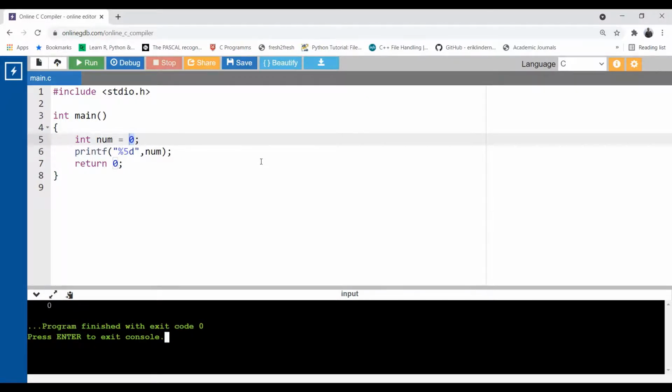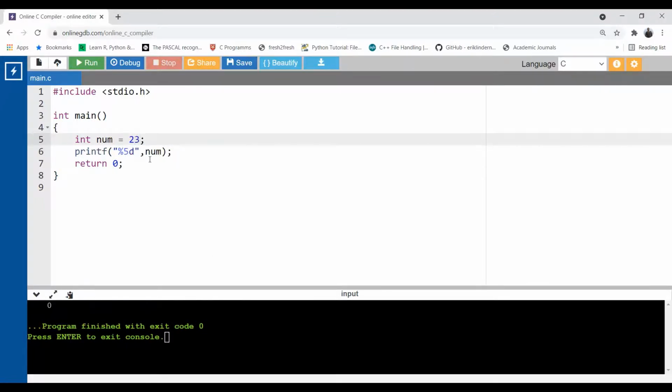Look at the position of 0 in the console. It is not exactly on the left-hand side. It is shifted towards the right. Why? Because you reserved 5 spaces. The number of characters that you are printing is only 1, and the remaining 4 characters are filled with spaces. Now let me show you another example.